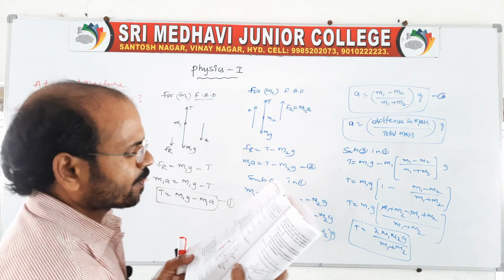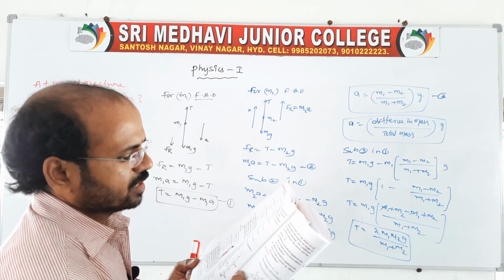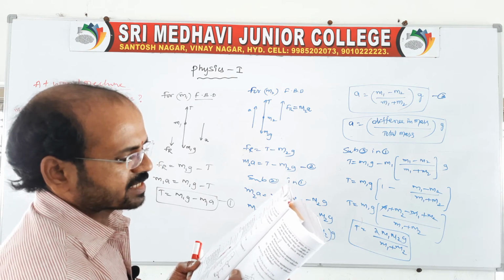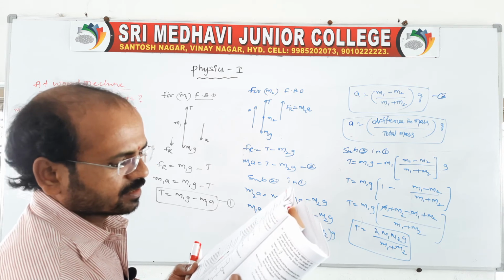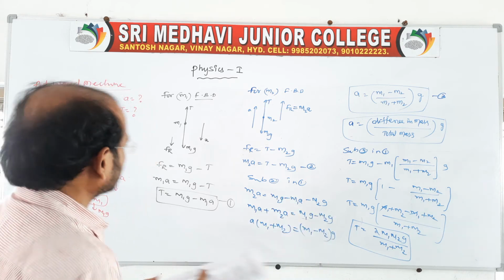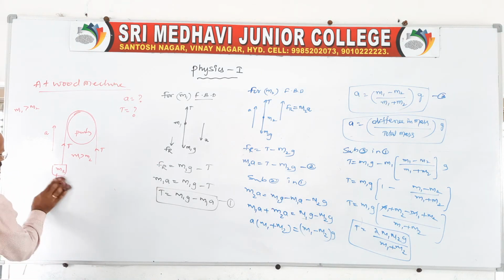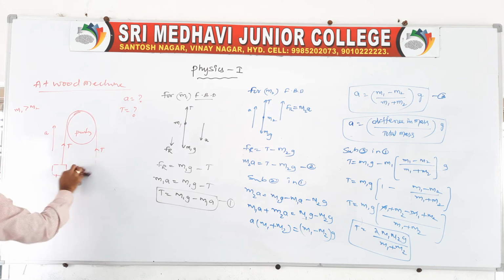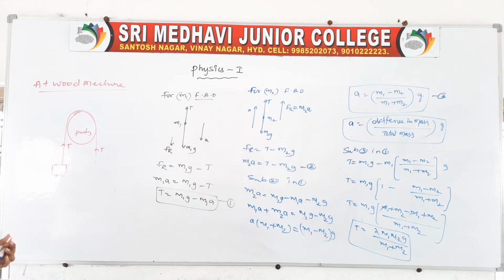A fixed pulley with a smooth groove has a light string passing over it, with a 4 kg mass attached on one side and 3 kg on the other side. Another 3 kg is hanging from the other 3 kg as shown. Simple. Here the given is, I will show you, there are 2 blocks. Here we can look at it like this, everything is the same as given. Just I will draw the question.